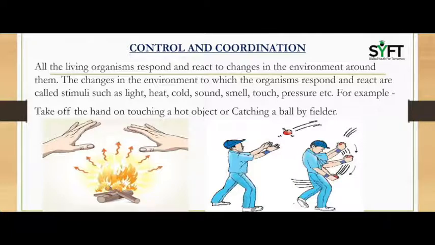For example, taking off the hand on touching a hot object, or catching a ball by a fielder. Here, the actions are responses towards external stimuli. In the first case, the stimulus is heat and the response is taking off the hand, whereas in the second case, the stimulus is the speed of the ball and the action of the fielder to catch it is the response. That is called control and coordination.